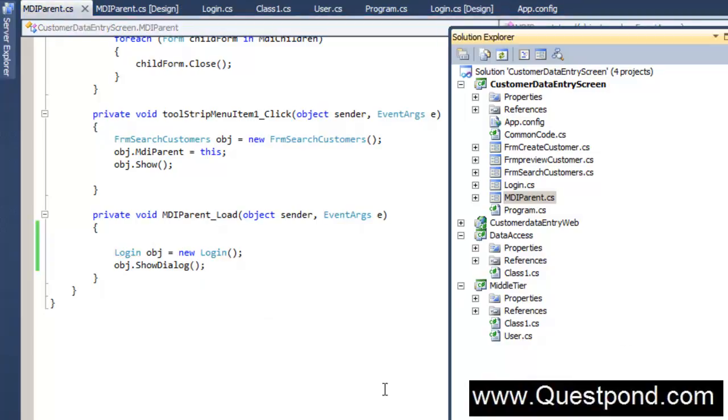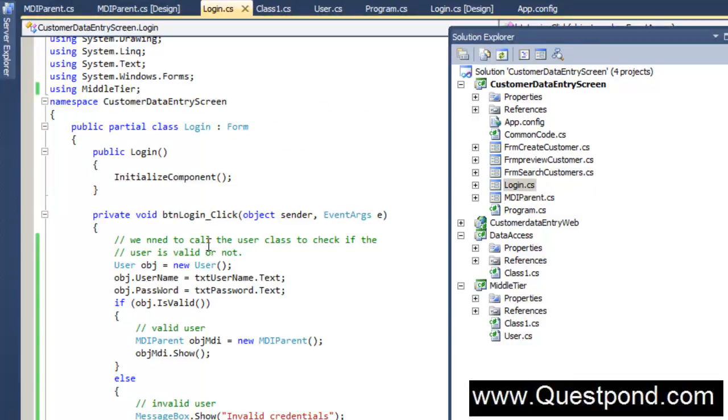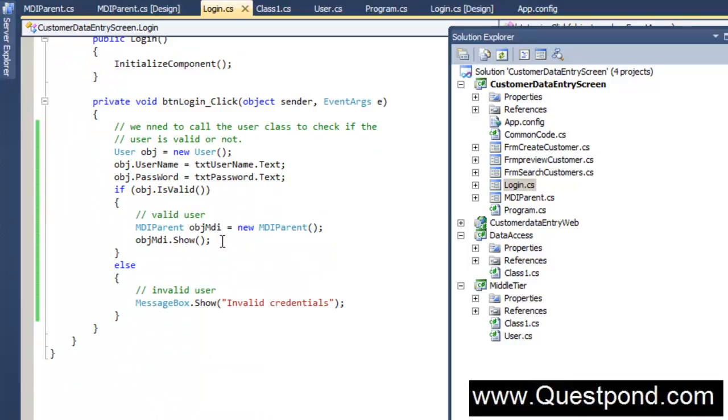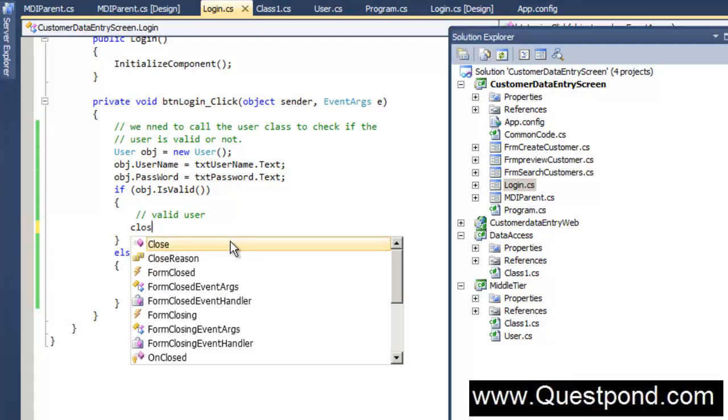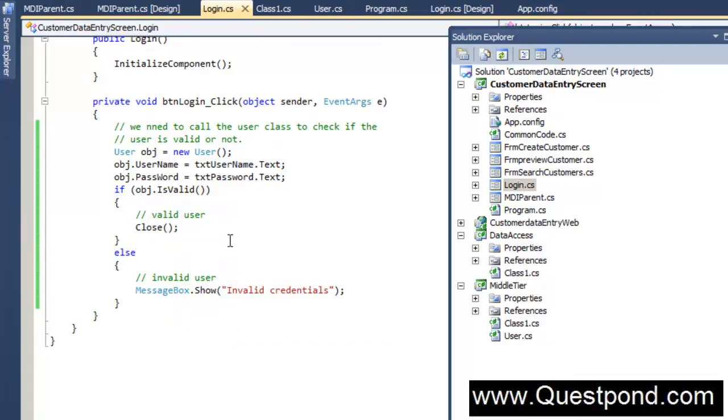So in simple words, as soon as the MDI form runs, the login form is invoked. The login form then goes in a dialog mode. Dialog mode means it will keep running until either the person puts his username and password properly, or he goes and closes the form, right? So if the user is valid, I'll say, okay, please go and close this form and let the MDI form take up the complete control and start running. And in case the user is not proper, it will show invalid credentials.